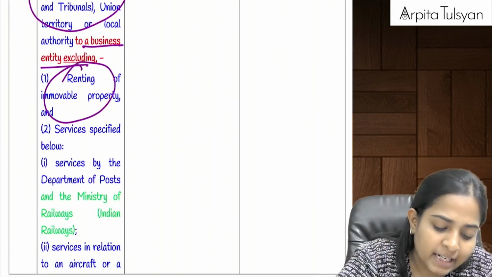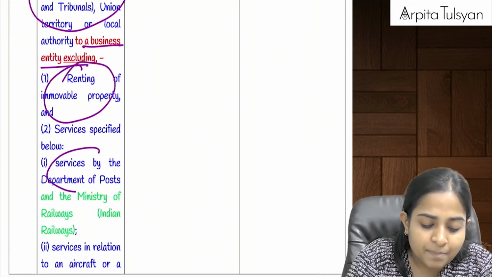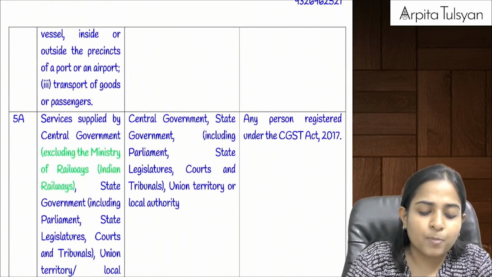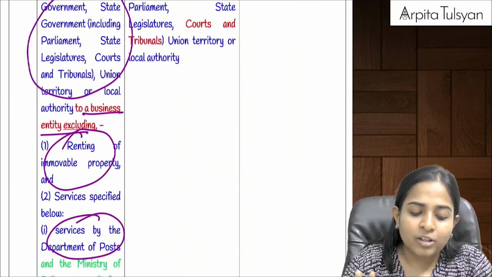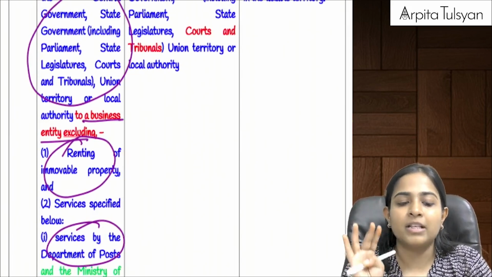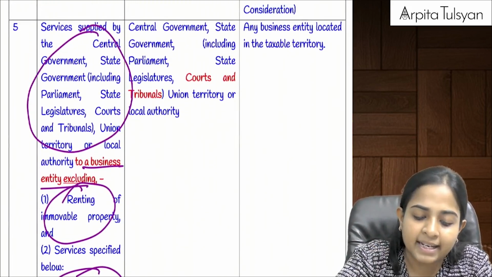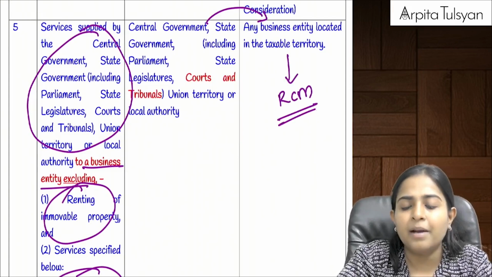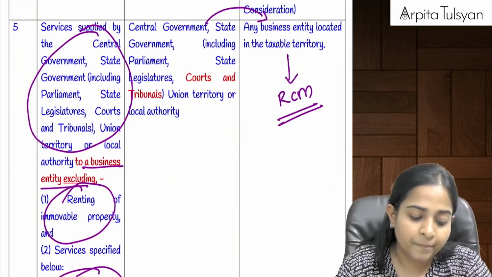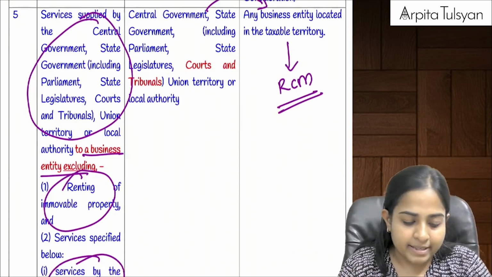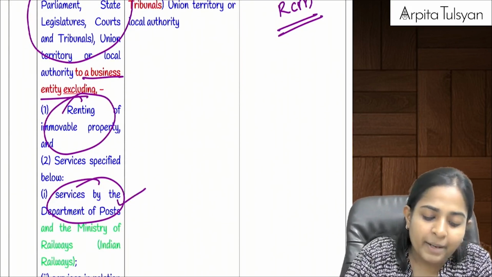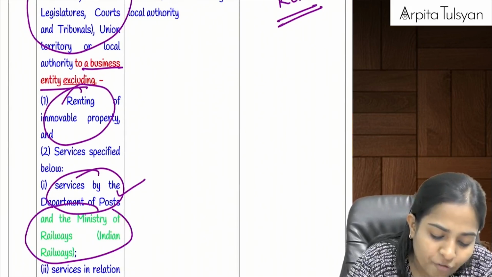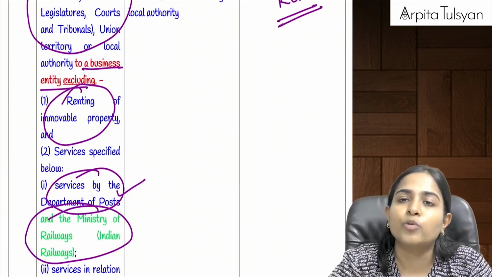First one was renting of immovable property. Then services by Department of Post, services in relation to aircraft or vessel, and transport of goods and passengers. Except for these 4, when the services were provided by government, etc., to any business entity, then the reverse charge mechanism was applicable and the business entity was required to pay the tax on it. Okay, now this point remains the same, but along with Department of Post, Ministry of Railways, Indian Railways is also included there.